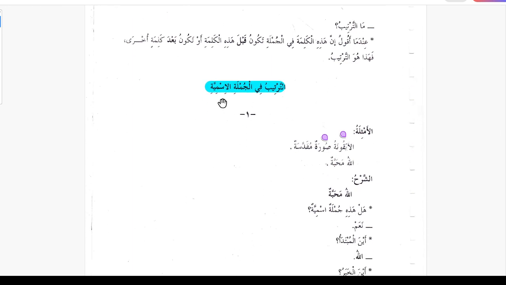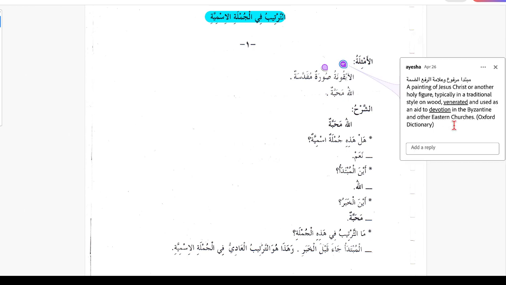At-tartibu fi jumlatil ismiya, the tartib of Jumla Ismiya. So a couple of examples are given here. Al-ikonatu suratun muqaddasatun. The icon is the holy picture. Icon is the painting of Jesus Christ or another holy figure, typically in a traditional style on wood, venerated and used as an aid to devotion in the Byzantine and other Eastern churches. So this is from Oxford Dictionary. That is kind of a painting.